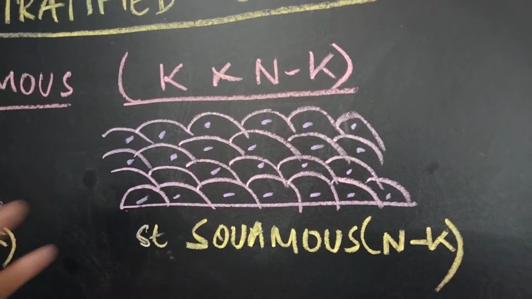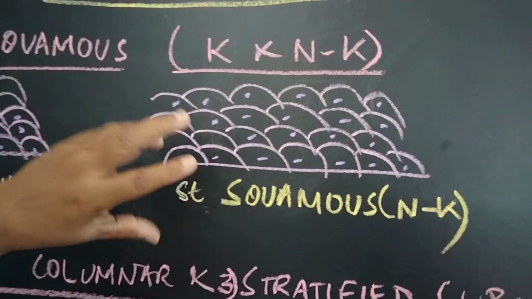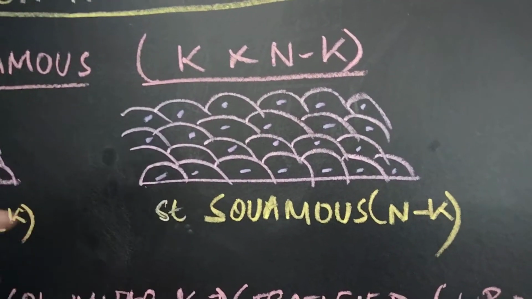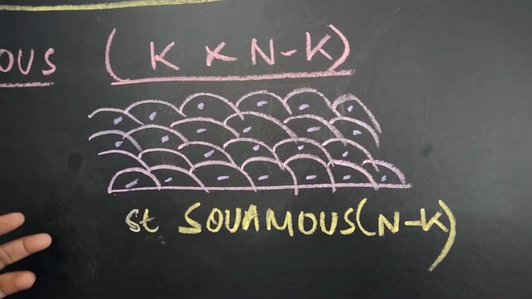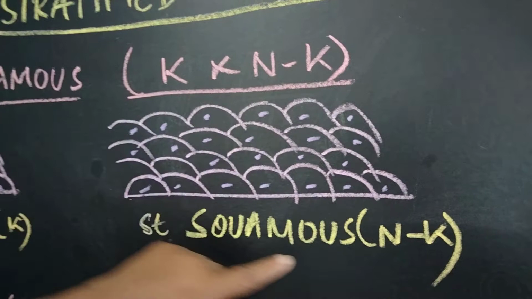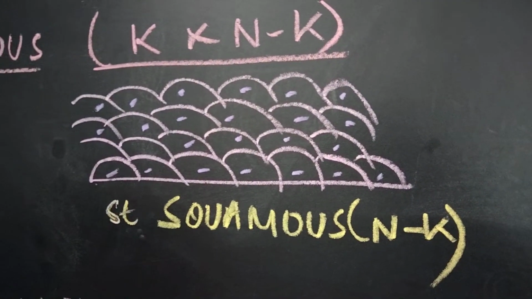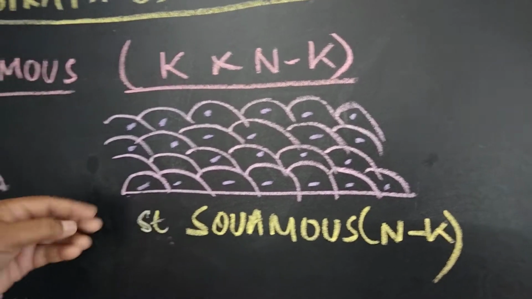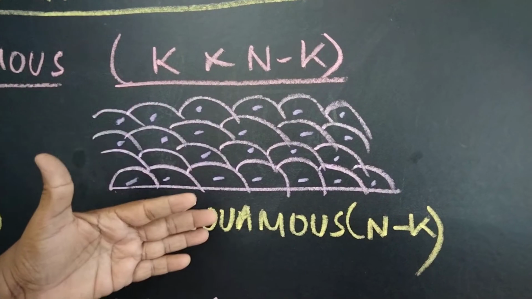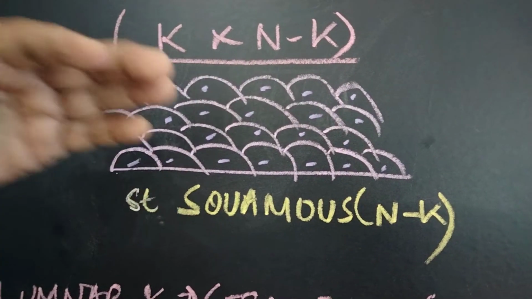But in the esophagus, if the baby is having hypervitaminosis A, that means the mother, instead of giving the actual dose of vitamin A, gives an excess dose, then the esophagus layer, which is non-keratinized, becomes keratinized, and the baby will come with a complaint of vomiting. So that is an instance where the non-keratinized stratified squamous epithelium can become keratinized, in hypervitaminosis A.